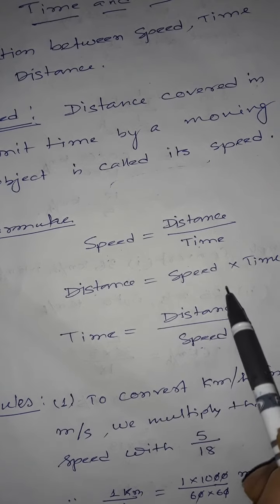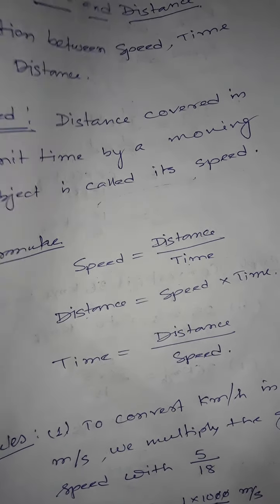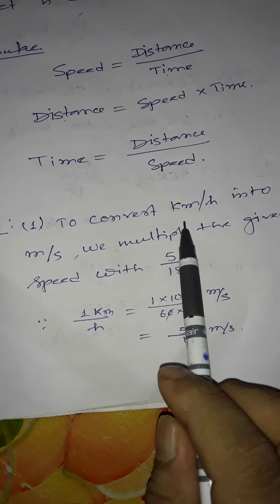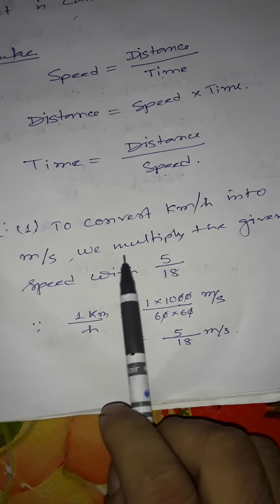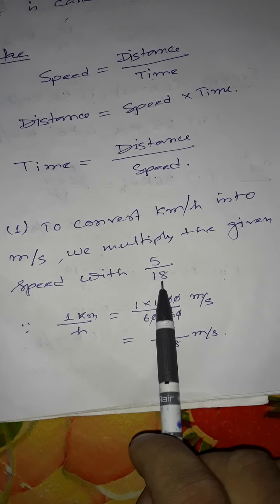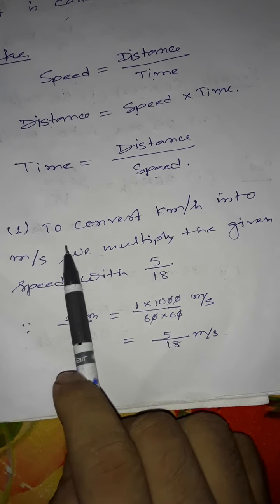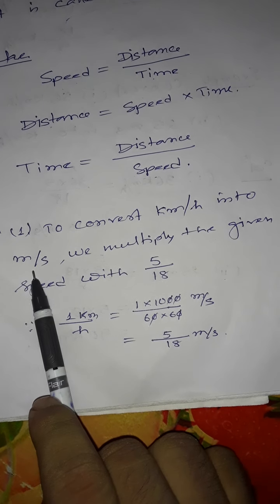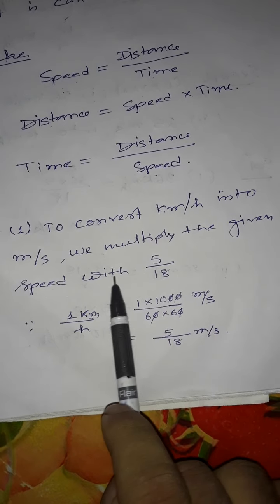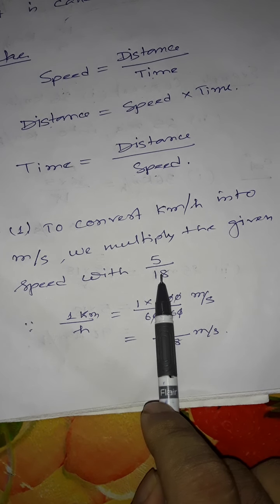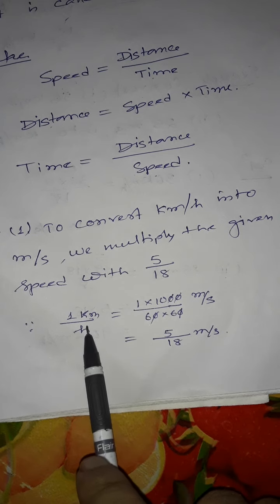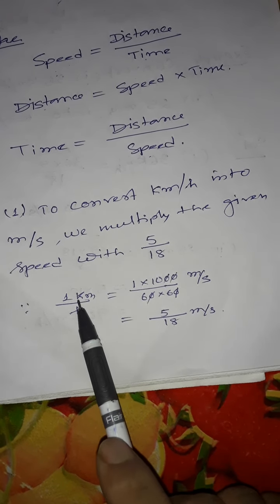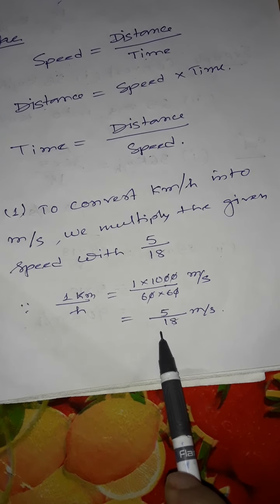Okay. So when you convert the unit kilometer per hour into meter per second, then we multiply the given speed by 5 by 18. Why? Because 1 kilometer per hour is equal to 5 by 18 meter per second.